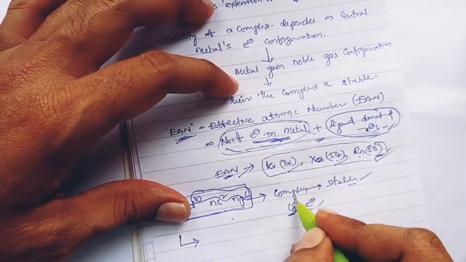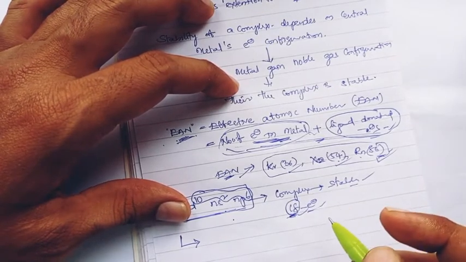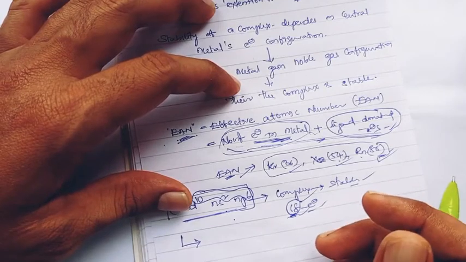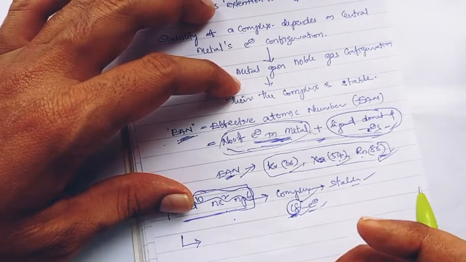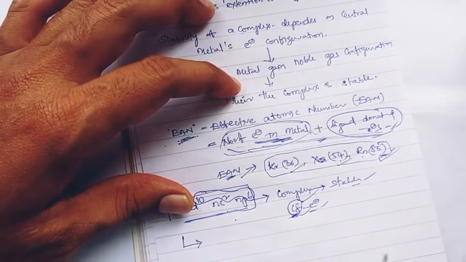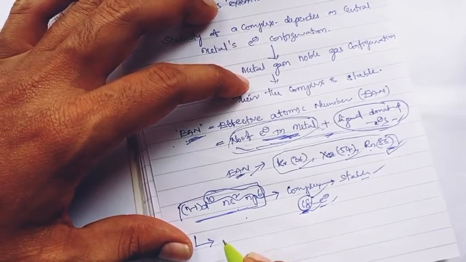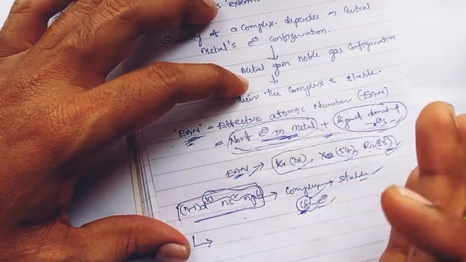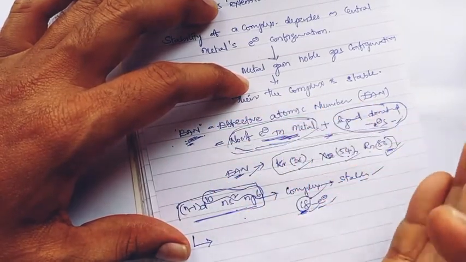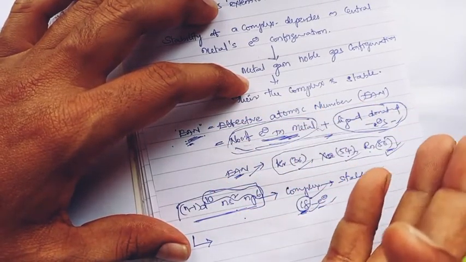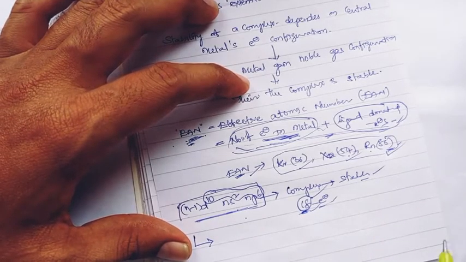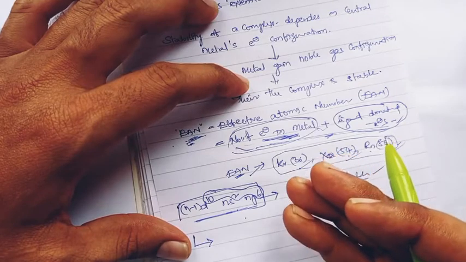When it comes equal to 18 electrons, the complex will be very much stable. And the advantage is that the EAN requires different types of transitional row metal complexes to have different numbers of electrons.